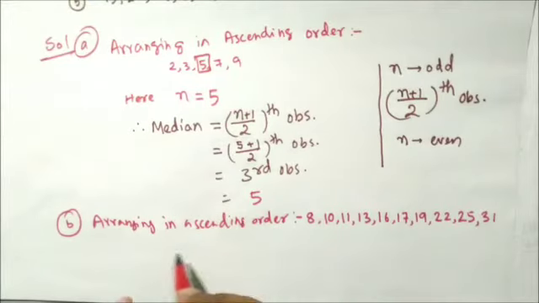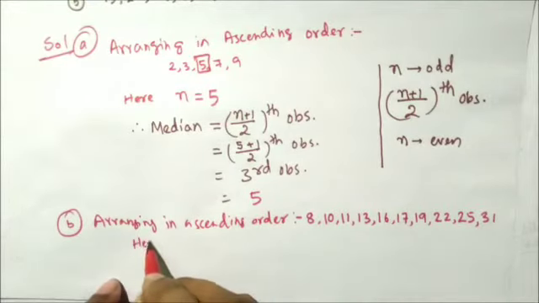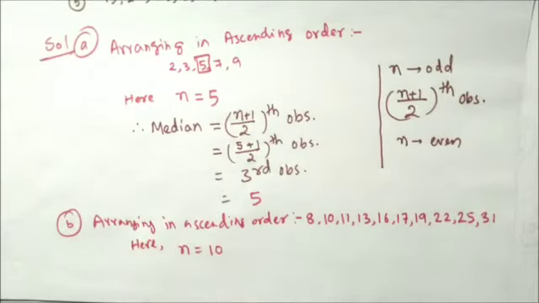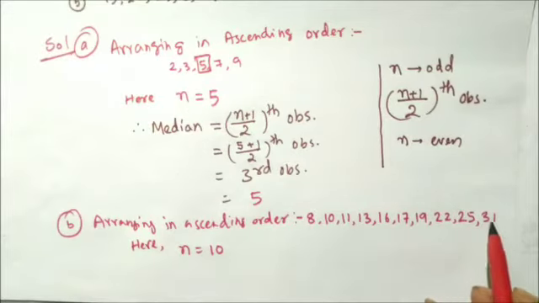Now you see here, n is 10. n means the number of observations. How many observations do we have? 1, 2, 3, 4, 5, 6, 7, 8, 9, 10. 10 observations we have. That's why I wrote 10. Now you see n is even here.